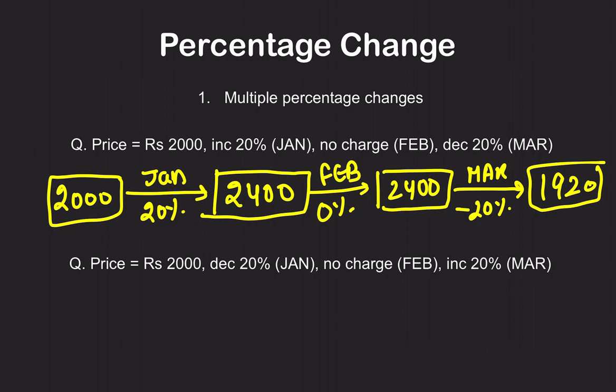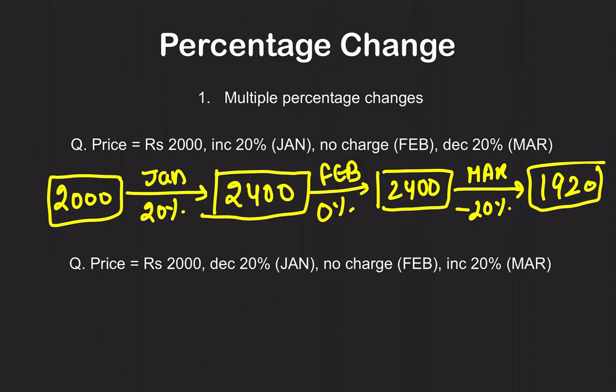So with multiple percentage changes, the price has increased first till 2400, then it stays at 2400, then it decreased back to 1920. I hope it is clear. The same thing you can try on your own.